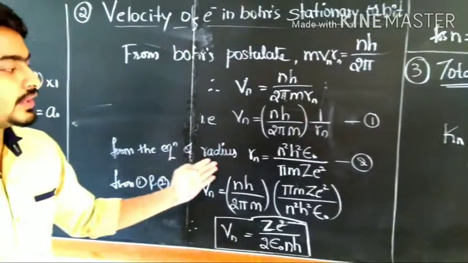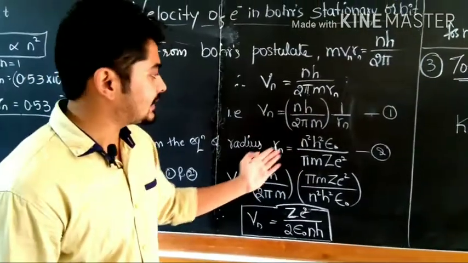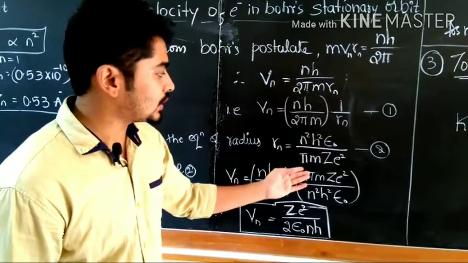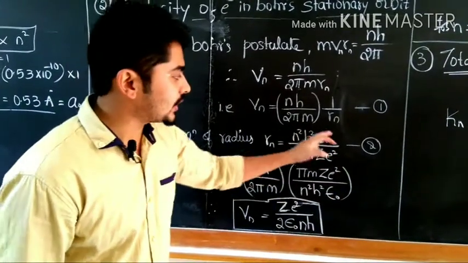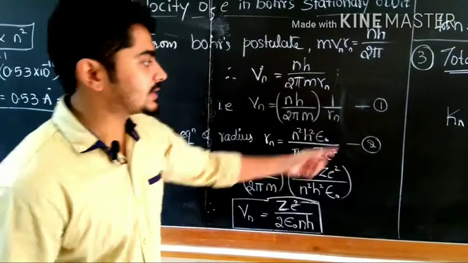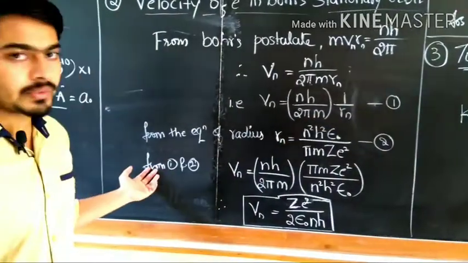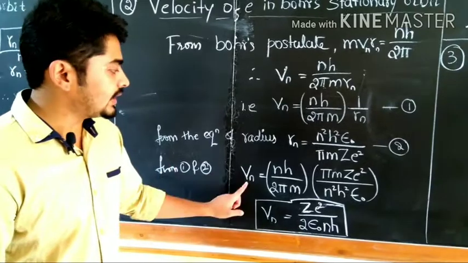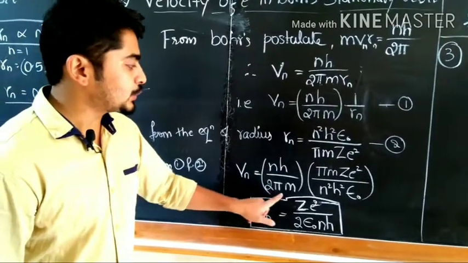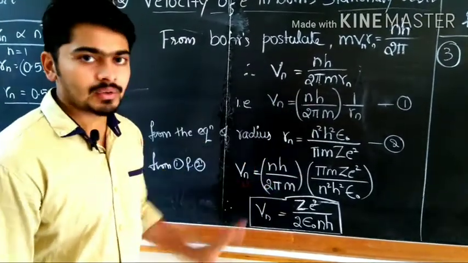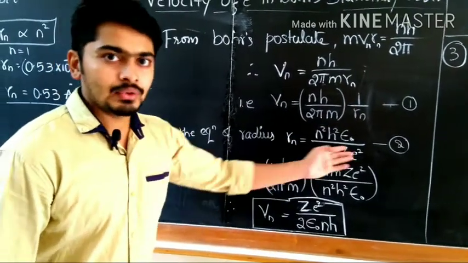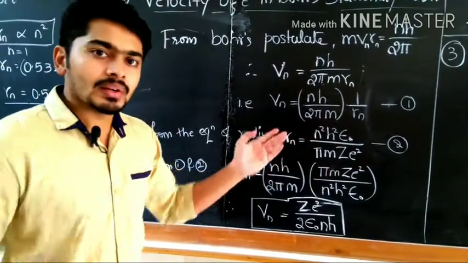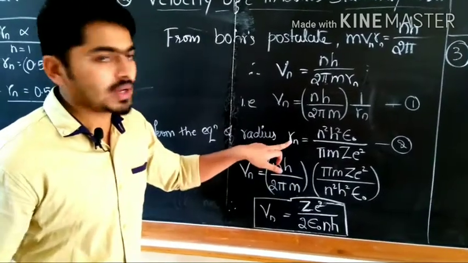Since we know the value of radius, Rn is equal to n square h square epsilon naught divided by pi m z square. So on substituting this equation into this equation, that is from equations 1 and 2, Vn is equal to nh by 2 pi m. See, the constants I have written directly. 1 by Rn is there. Here we know the Rn value. We need to write the reciprocal value of Rn.